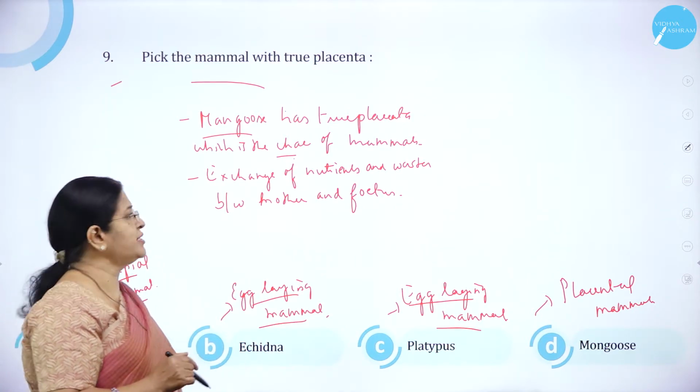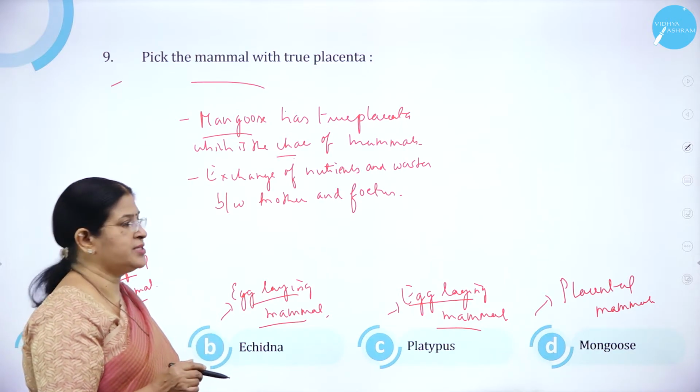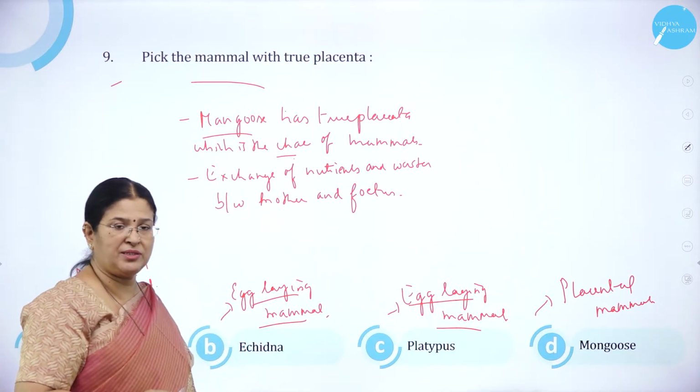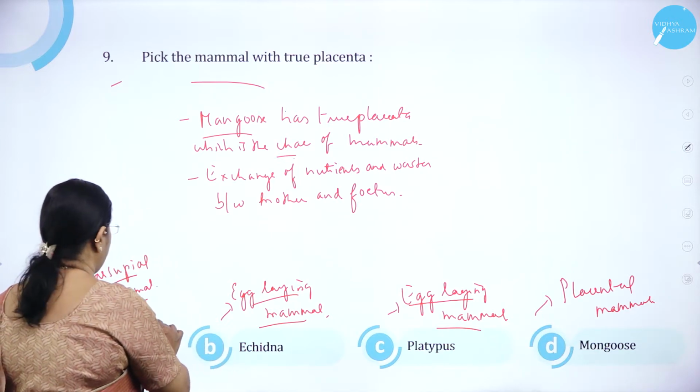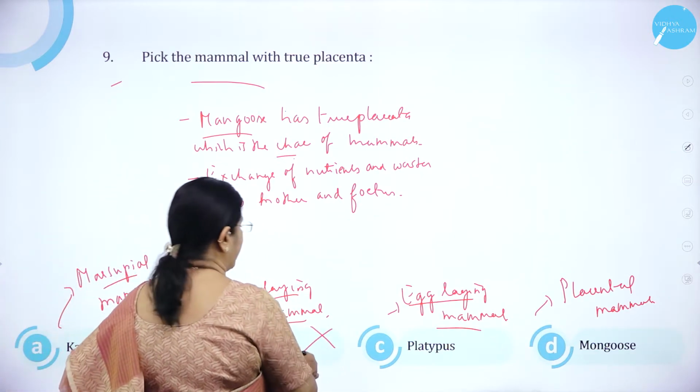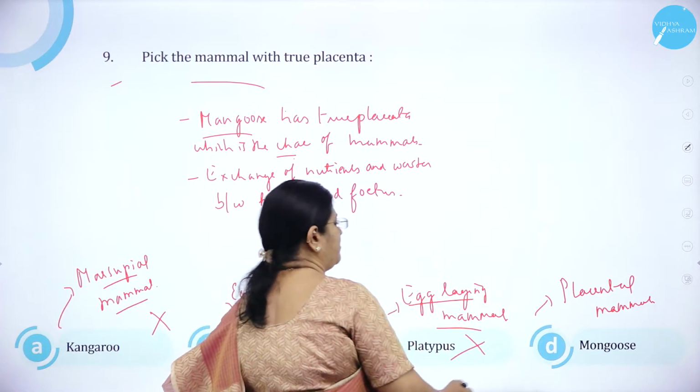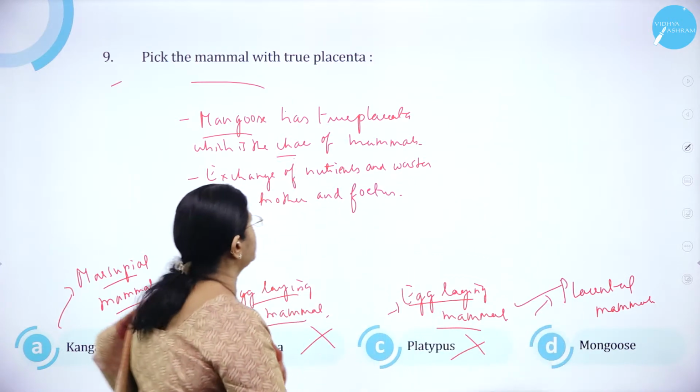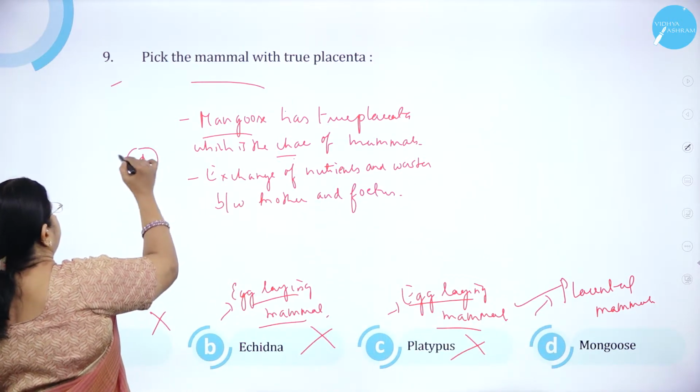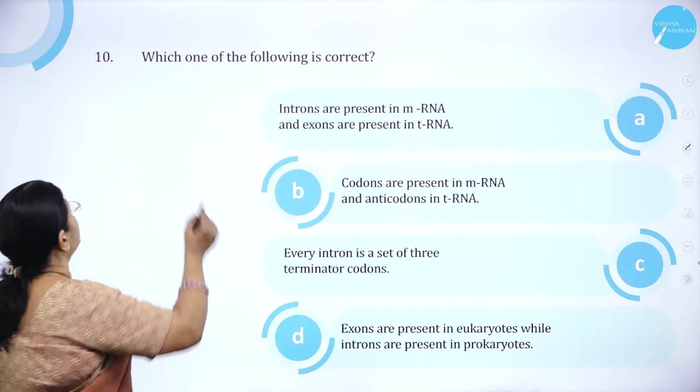As you know, the placenta serves what? The exchange of nutrients as well as waste between the mother and the fetus. So option A, kangaroo, is wrong. Option B, echidna, is wrong. Option C, platypus, is wrong. Option D, mongoose, is correct. Moving on to question number 10.